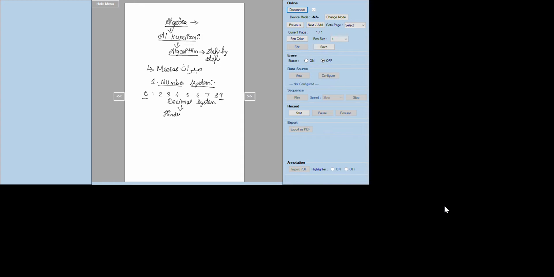அப்போ இந்தியால இருந்து வந்த ஒரு நம்பர் சிஸ்டம். Because Indians only developed this number system. This number system was called what? Hindu as well as Arabic. Do you know why the word Arabic came? Because it was hidden by the Brahmins. Even though this knowledge was developed by Indians, this knowledge was hidden by Brahmins.